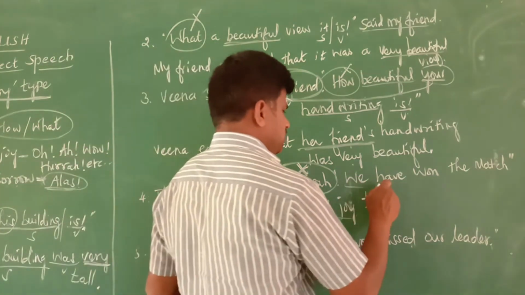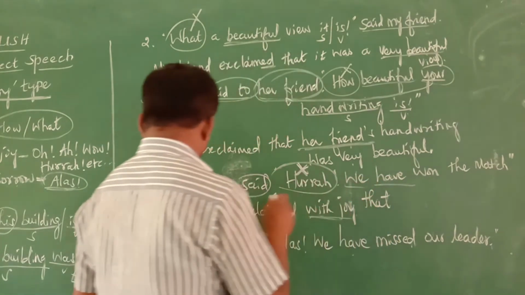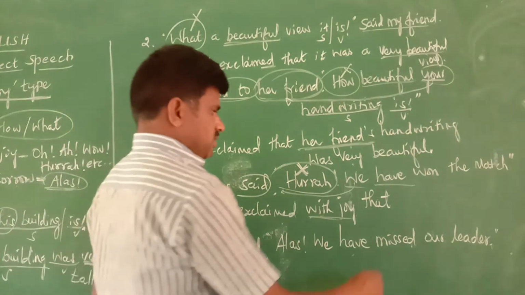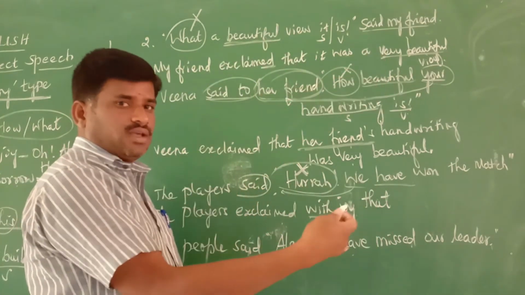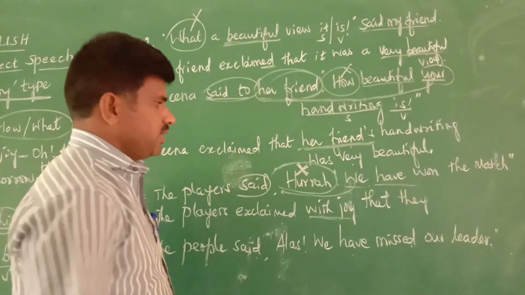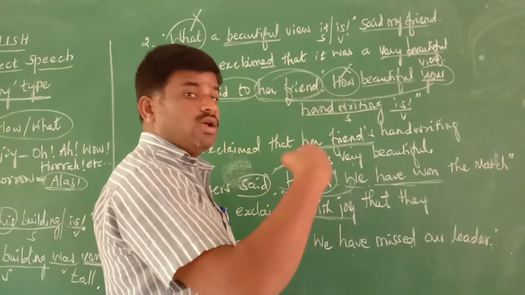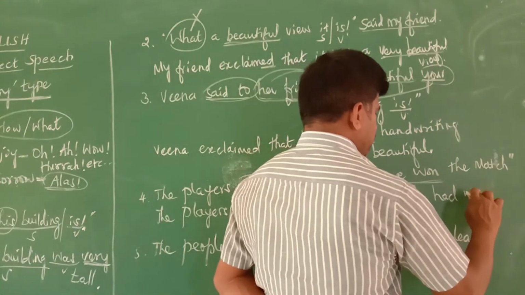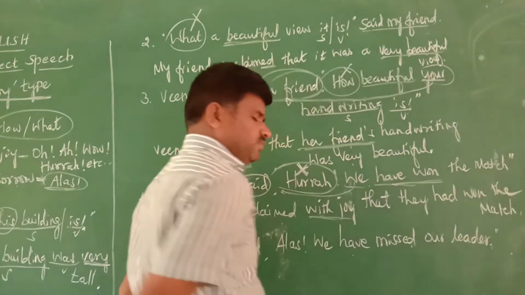Next we go, this is very easy. The subject is followed by the verb. So here, the players said "we." "We," you should not write as it is; this should be changed because this is indirect speech. This should be changed into "they." We changes into they. "Have won": it is present perfect. This should be changed into past perfect. "Have won" changed into "had won." The match. Had won the match, as it is. That's all.